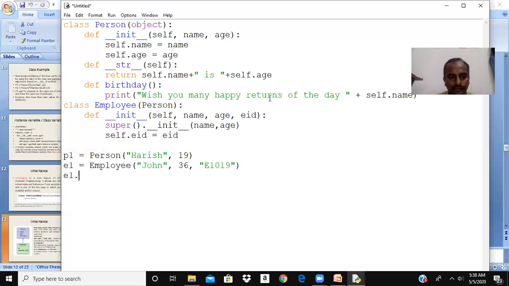E1.birthday. So there is a question here. When I say E1, E1 is an object of employee, and employee has no methods here. Other than init, there is nothing existing here. Then what will happen when I call this E1.birthday? Let me run this. Save.